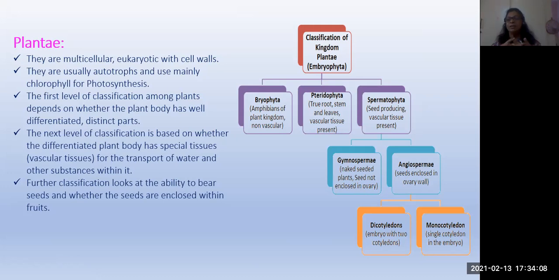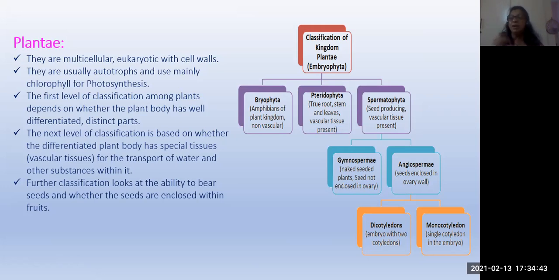Then what is an example? Moss. Okay. Spermatophyta. Here what will happen? Seeds will be produced. Spermatophyta means seeds will be produced. Seed producing, but vascular tissue is also present. The same, but only the development is the forming of seeds. Here Pteridophyta produce only spores, but here seeds will be produced. That is called Spermatophyta.